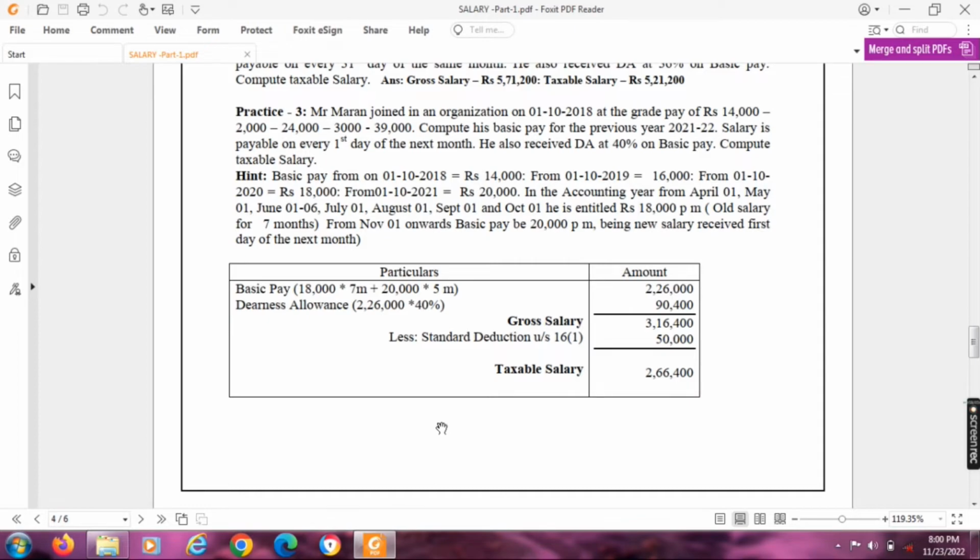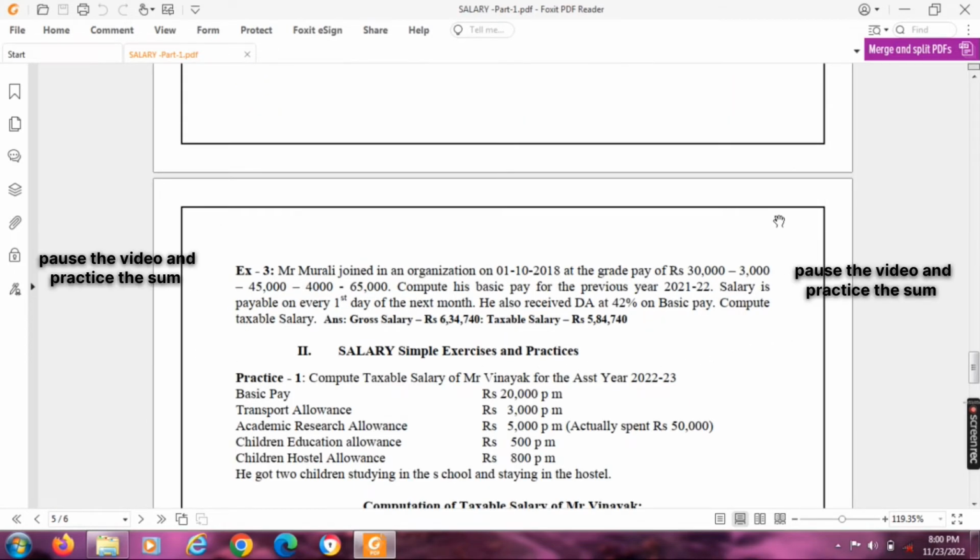So while computing, the basic pay will be 18,000 into 7 months plus 20,000 into 5 months. It will be 2,26,000. And we have to compute the dearness allowance, 2,26,000 into 40%. It was given in the problem itself. So the gross salary will be 3,16,400. Less, we can avail standard deduction under section 16(1), maximum rupees 50,000. So balance 2,66,400 is the taxable salary. In the same pattern, everyone can do exercise 3.